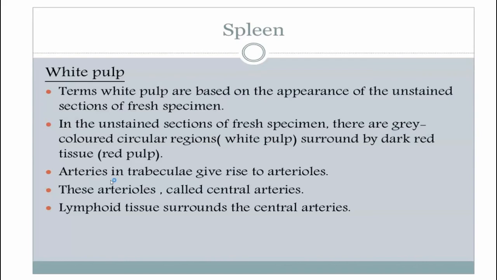There are arteries present in the trabeculae and in the white pulp. As we have discussed, the blood vessels enter the substance of the spleen through the septa or trabeculae, but in the area of the white pulp, these arteries give rise to arterioles. These arterioles are called central arteries. Around the central arteries, the white lymphoid tissue of the white pulp forms a sheath called the periarterial